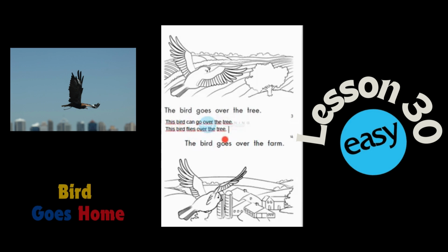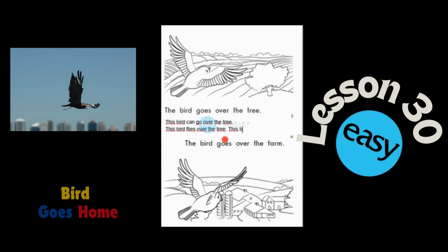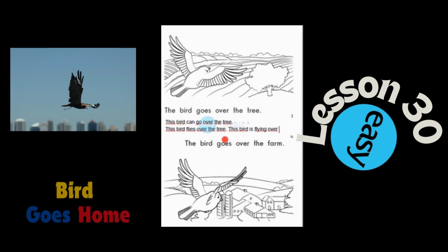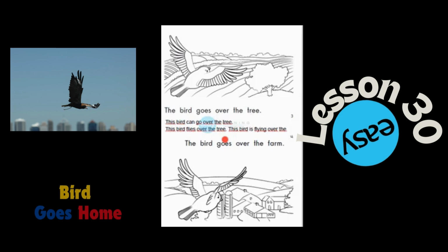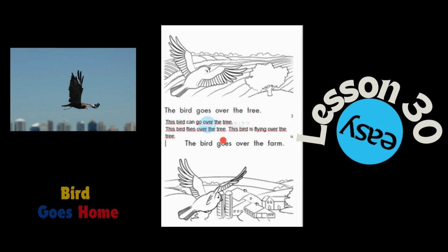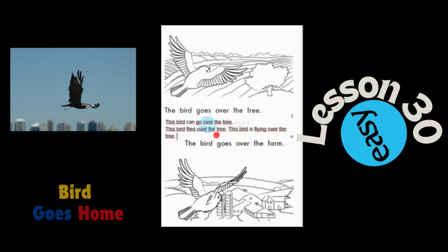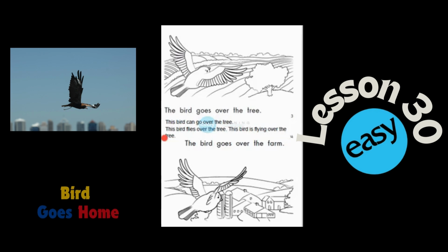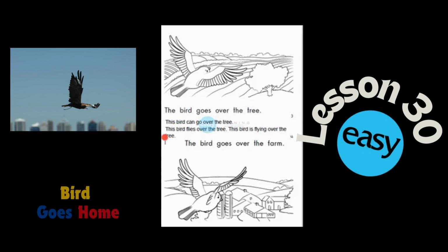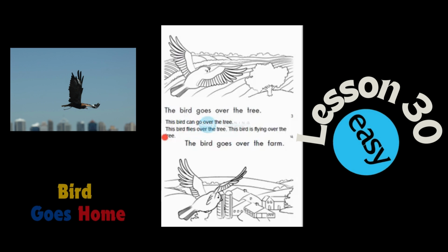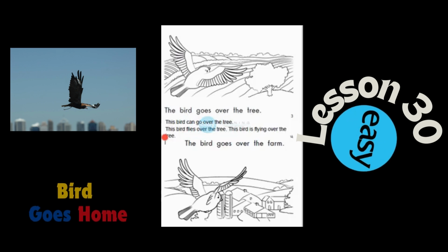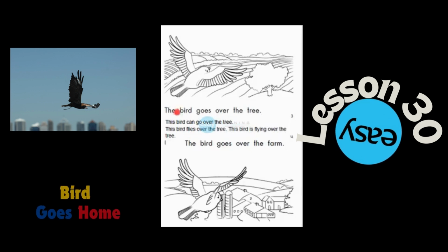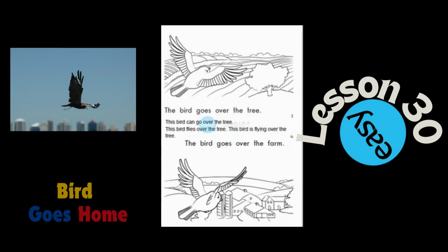Or this bird is flying over the tree. Si atendemos a la descripción del acto que se está ejecutando en el momento. This bird can go over the tree. This bird flies over the tree. This bird is flying over the tree en este instante. Or the bird goes over the tree.